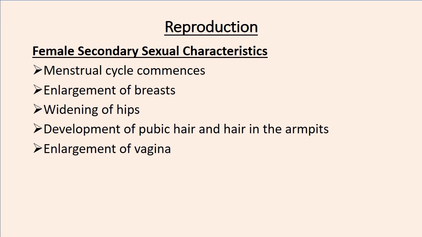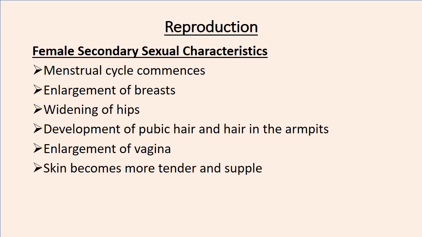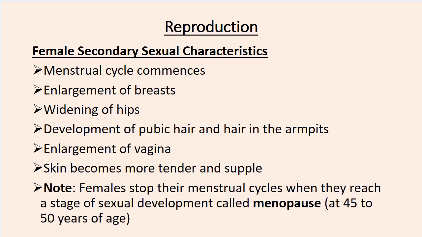Also, the vagina is going to enlarge. The skin will become more tender and supple. Then females stop their menstrual cycle when they reach a stage of sexual development called menopause, at 45 to 50 years of age. The menstrual cycle is going to stop.